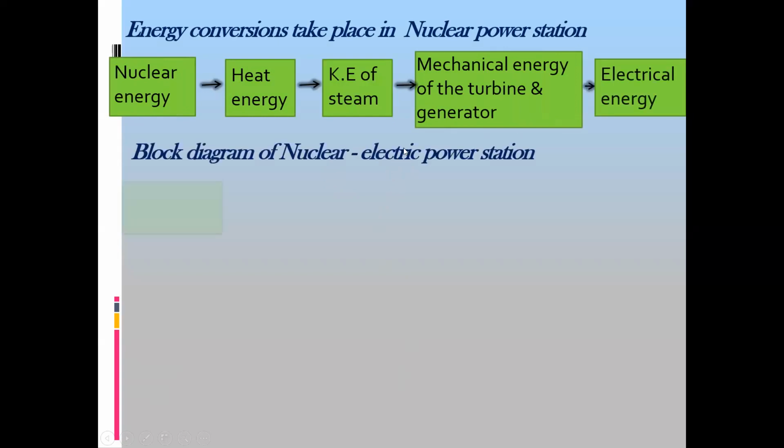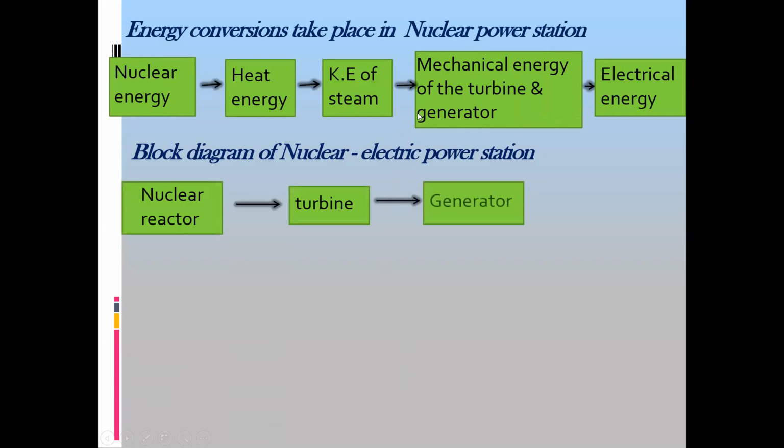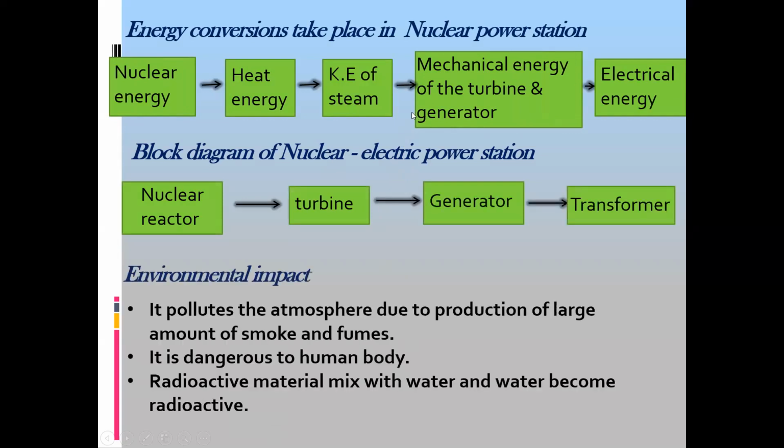The block diagram: the nuclear reactor is there, then the turbine, the generator, and at last the transformer. What are the environmental impacts? It pollutes the atmosphere due to a large amount of smoke and fumes, and it is dangerous to the human body. And the radioactive material mixes with water, and the water becomes radioactive.